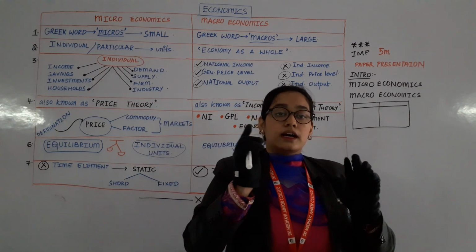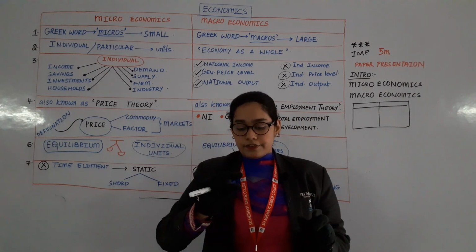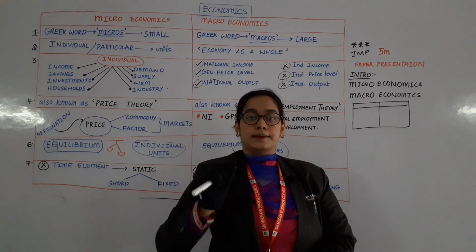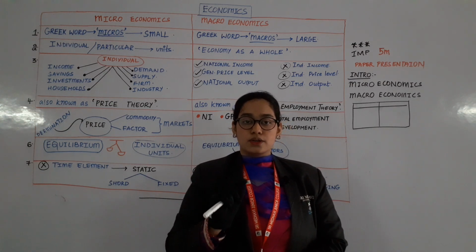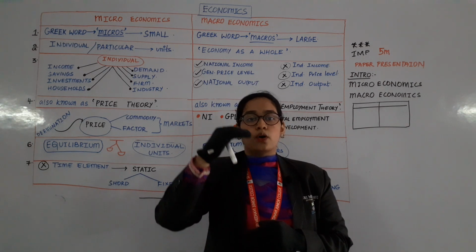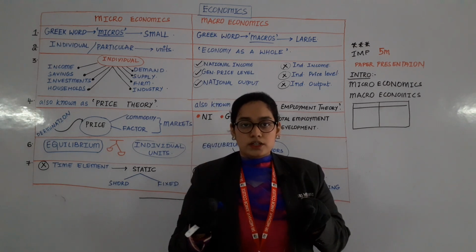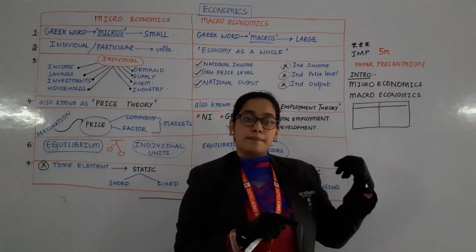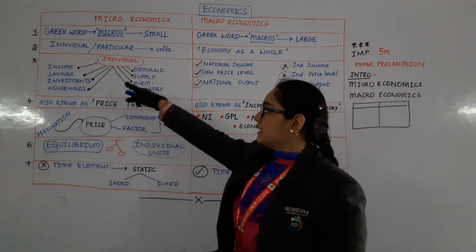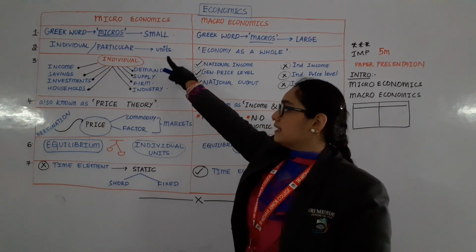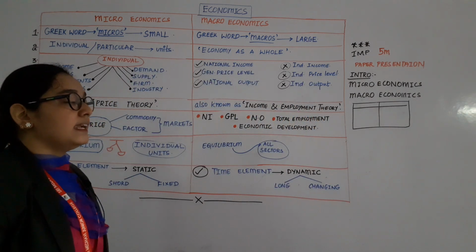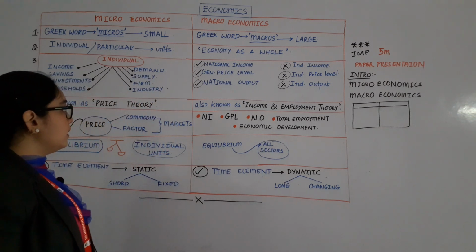Yes. Now the second condition: at the bottom of the final report card you will find the total. What is the meaning of this total? That means combining all your individual subjects, you get one total. That is called macroeconomics, and your individual marks are called microeconomics. That means microeconomics deals with only individual or particular units, whereas macroeconomics deals with the economy as a whole.